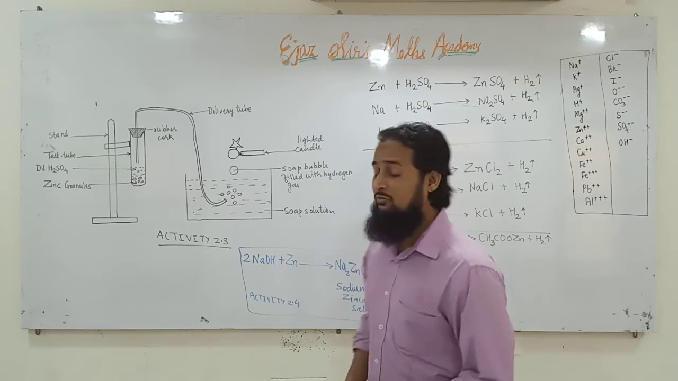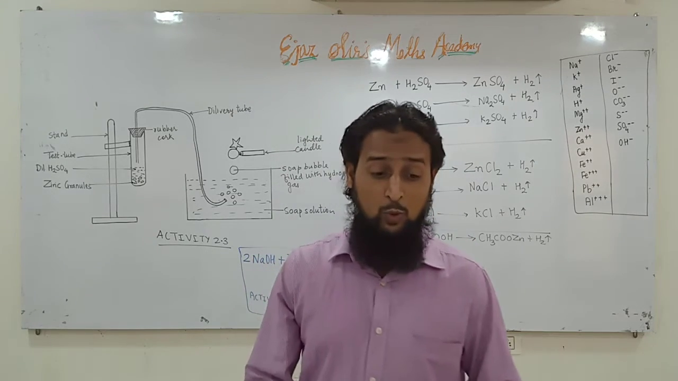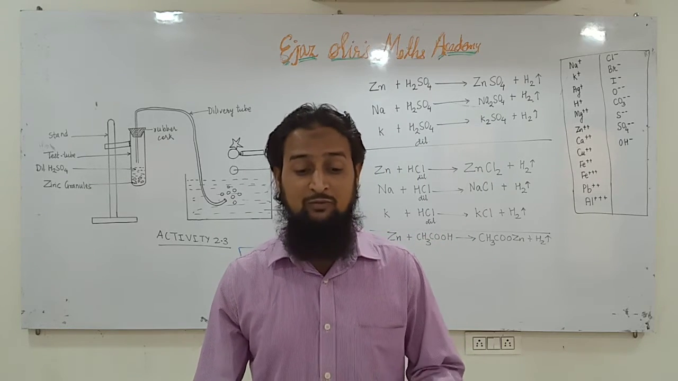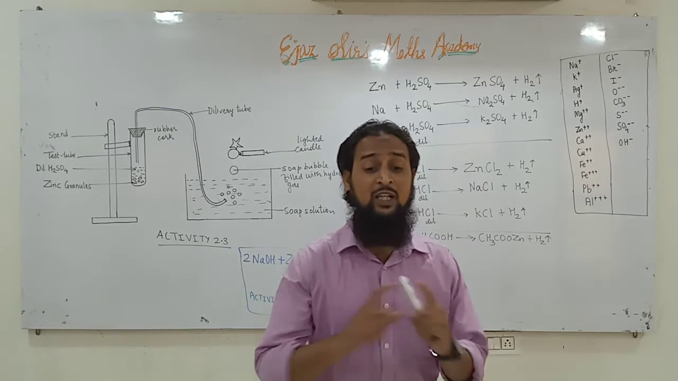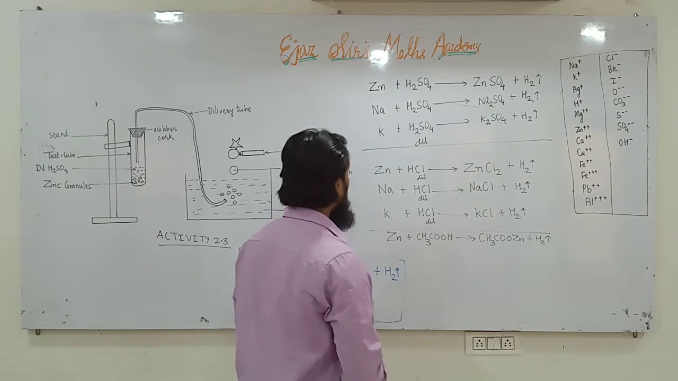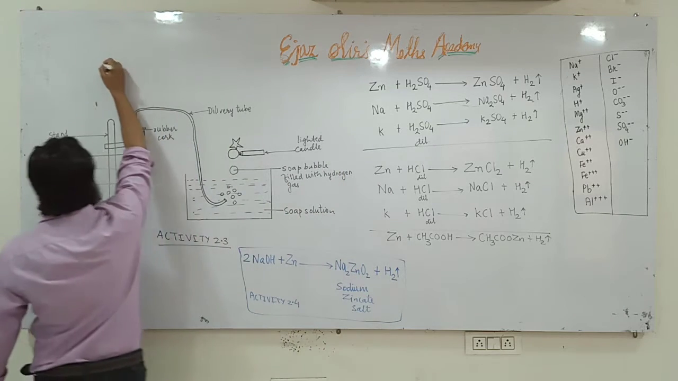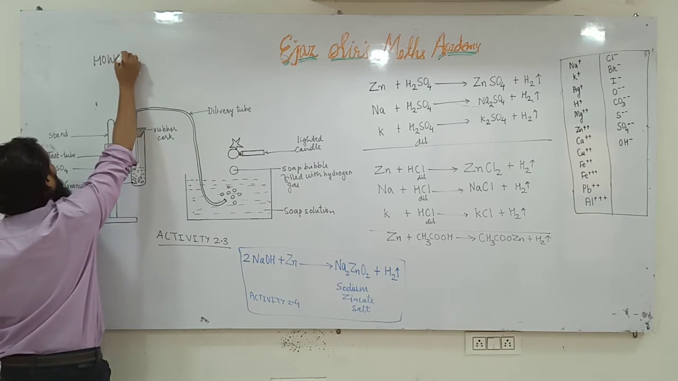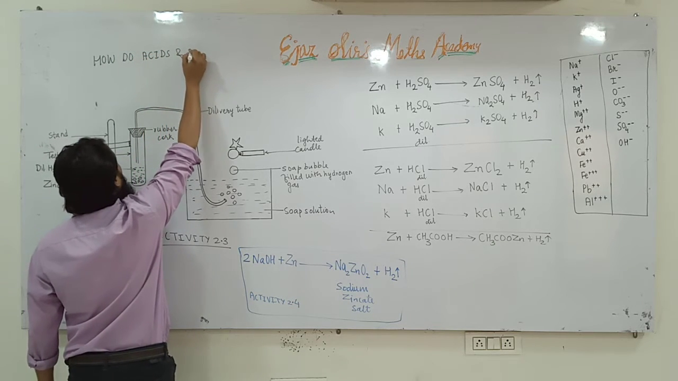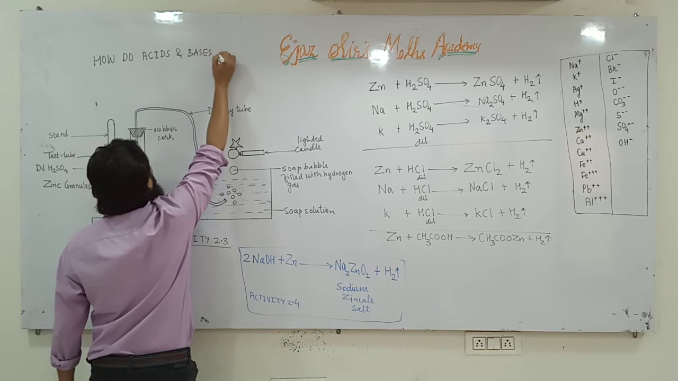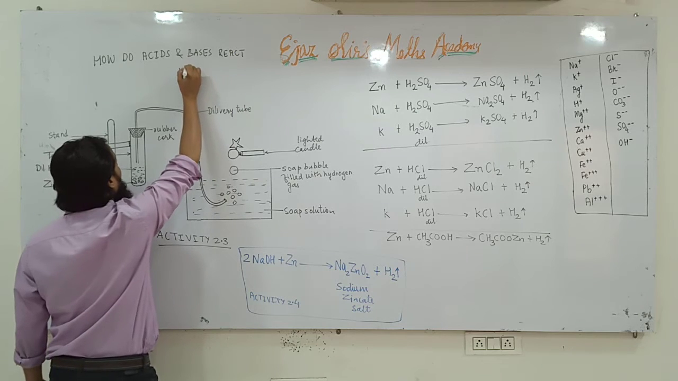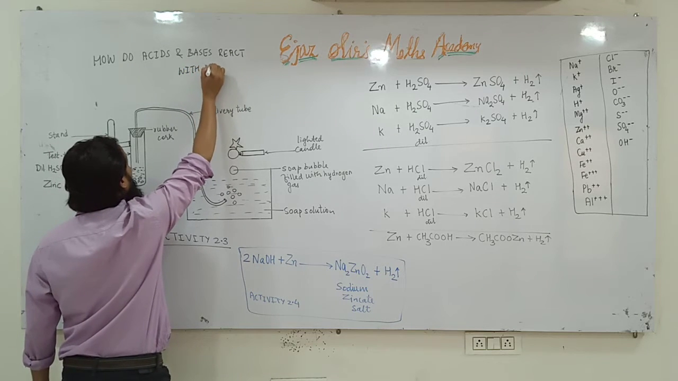In that chapter we completed activity 2.1 and we have studied activity 2.2 also. Today we have to study activity 2.3 and the heading is how do acids and bases react with metals. What is our heading? How do acids and bases react with metals?